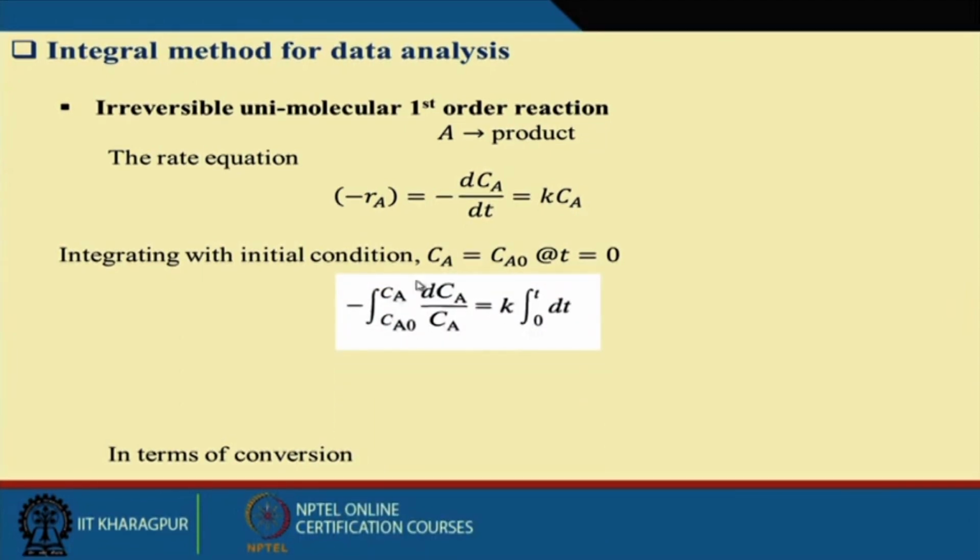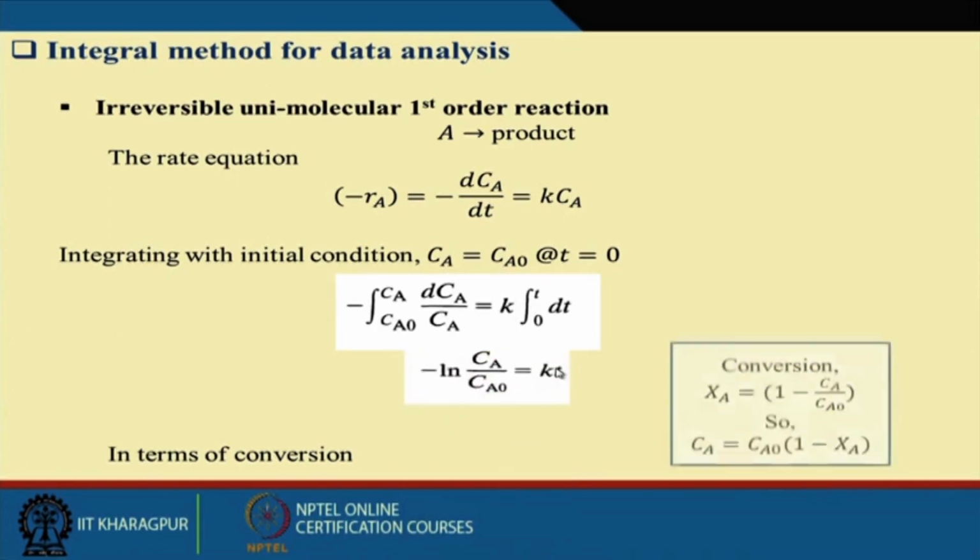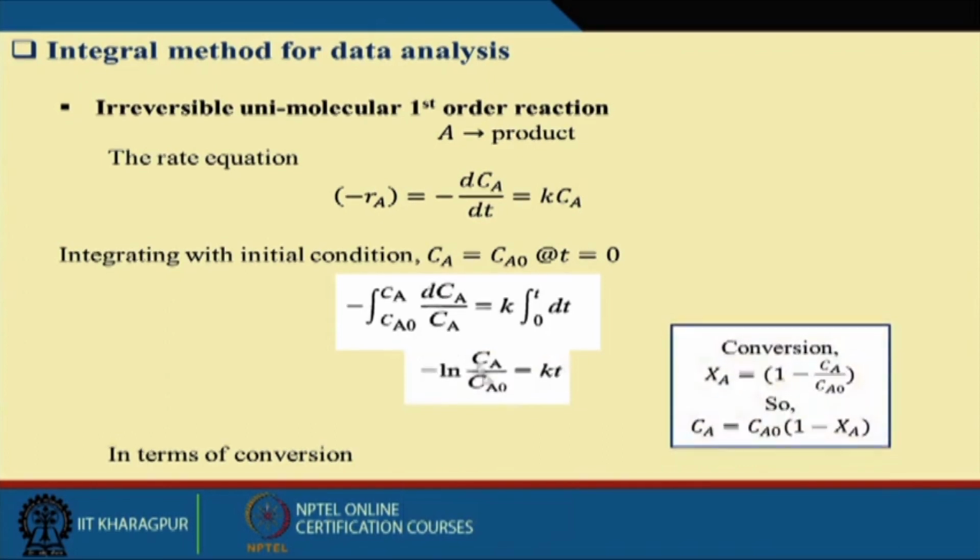We analyze dCa by dt: I can take Ca here, and K into that, integrated from 0 to t, dt here. Now this is equal to ln Ca minus ln Ca0, integration from Ca0 to Ca. This is equal to K into t.